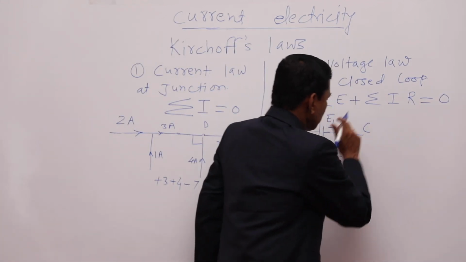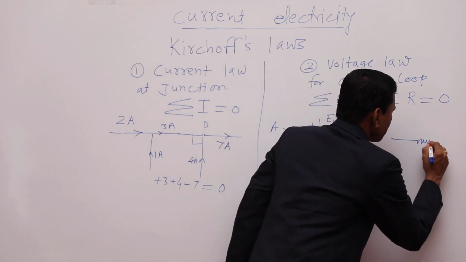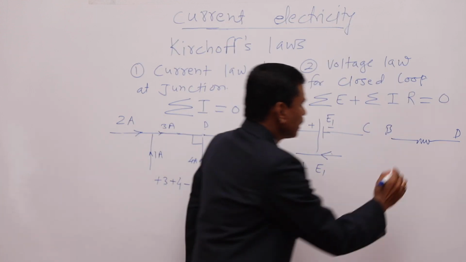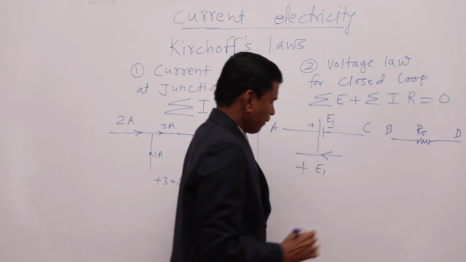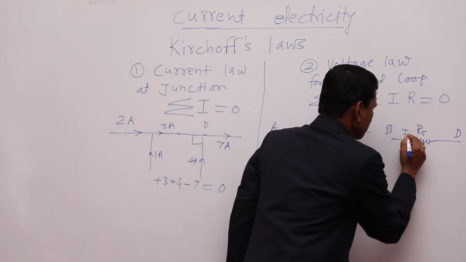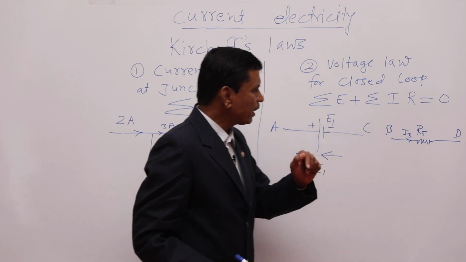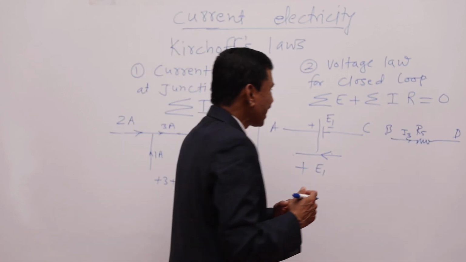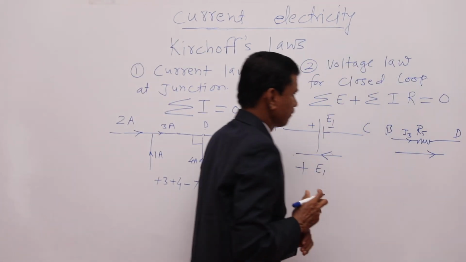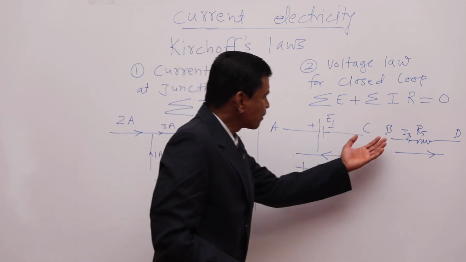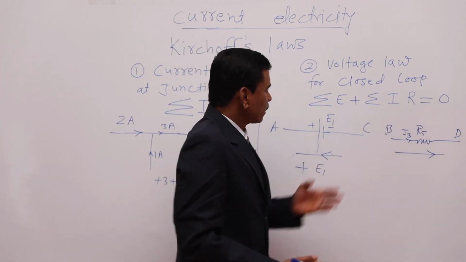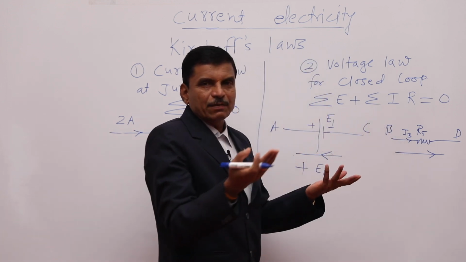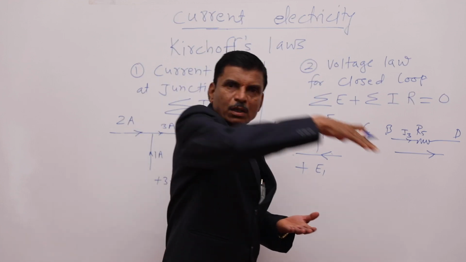Okay. Now, the sign convention for potential difference. Let us consider this BD is a part of the closed loop taken. This resistance is R5. Let the current flowing be I3. So what will be the product there? I3 R5. And in that closed loop we are traversing it from B to D. So that path is in the direction of the current, and current always flows from higher potential to lower potential.